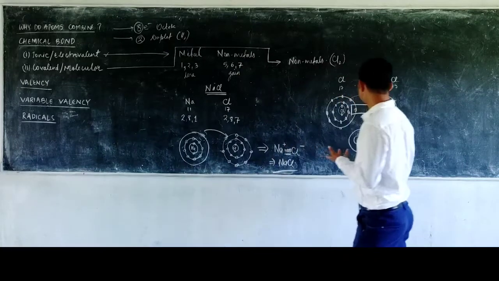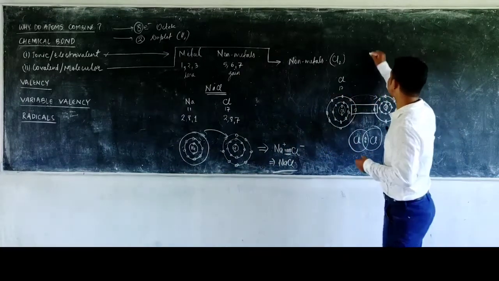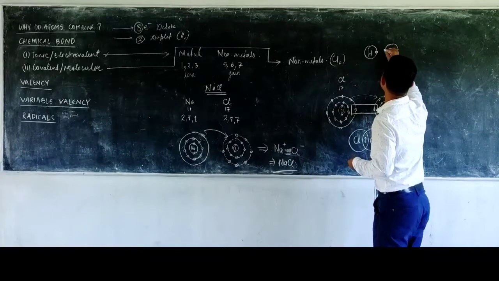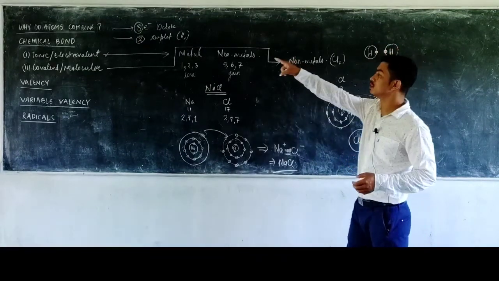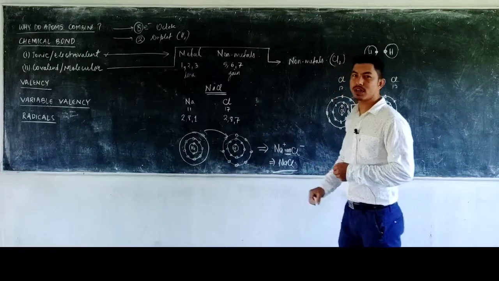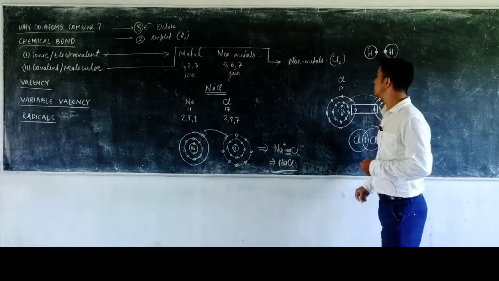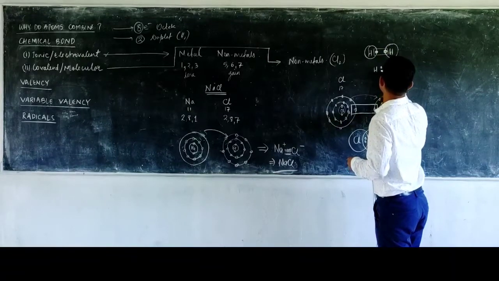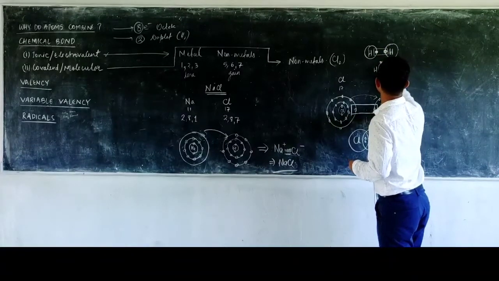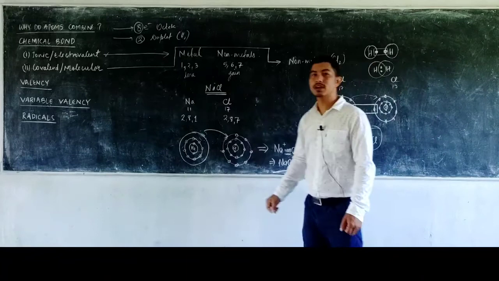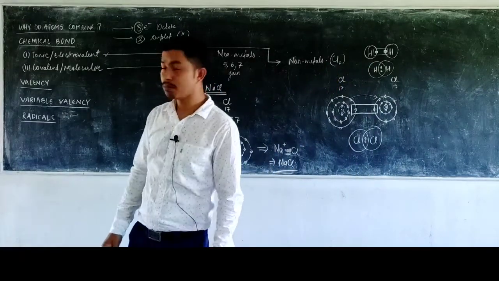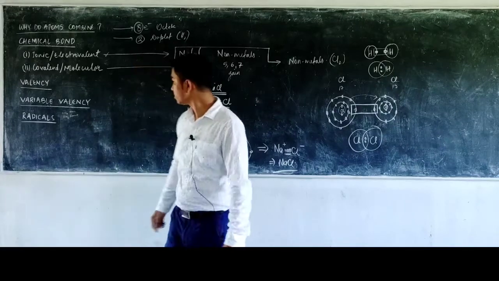You can also understand it simply with the help of hydrogen. One hydrogen atom has one electron in the outermost orbit, and the other also has one electron. The hydrogen becomes stable when it has 2 electrons in the outermost orbit, that is a duplet. So what do they do? They share a pair of electrons. Thus the hydrogen molecule can be written like this. Both hydrogens share one pair of electrons. So that is the ionic bond and the covalent bond.